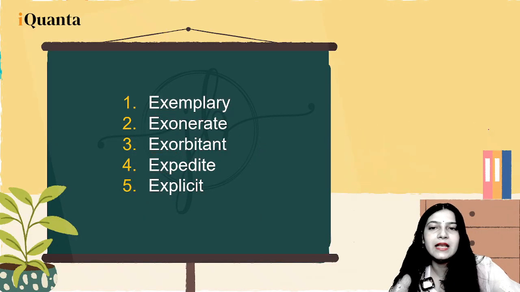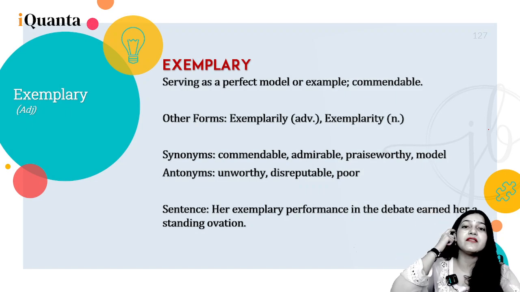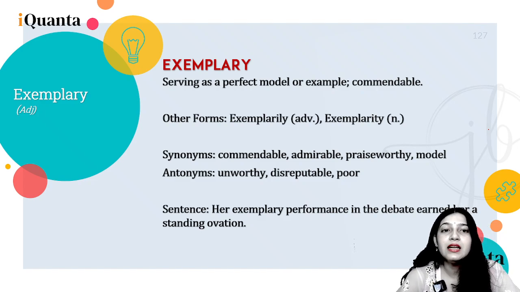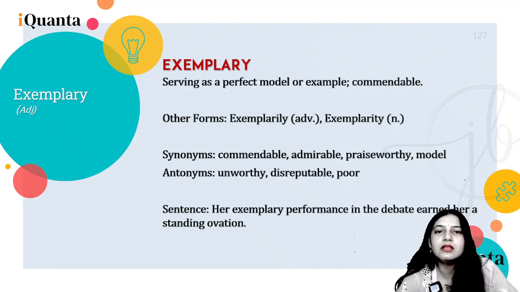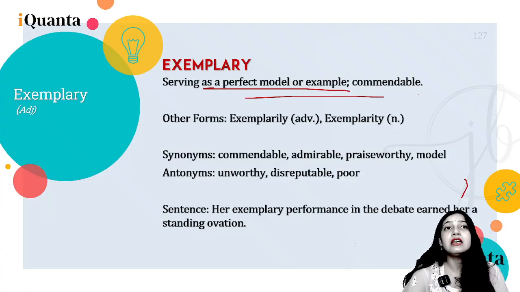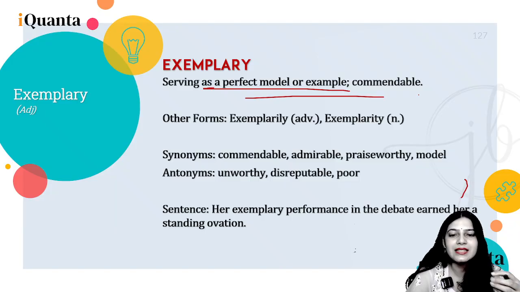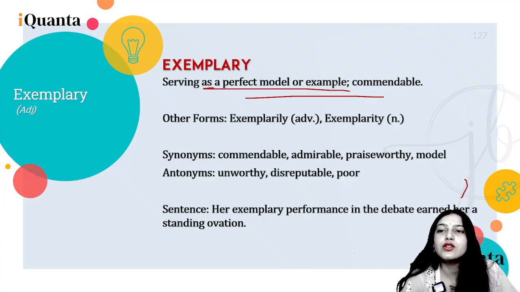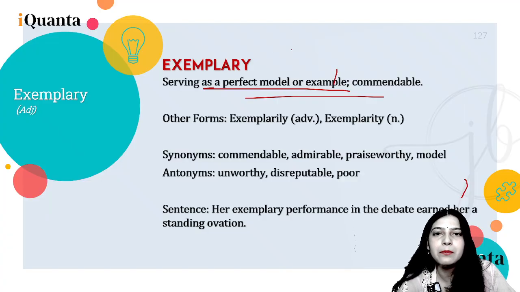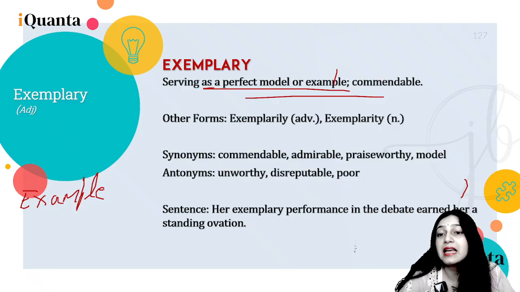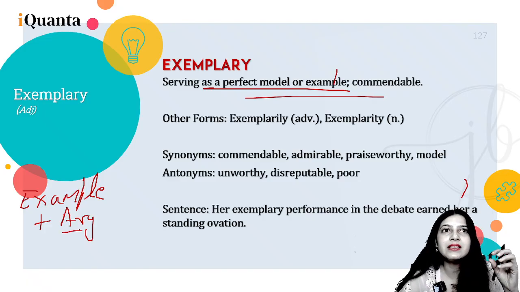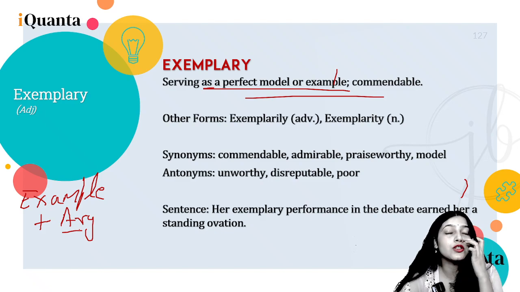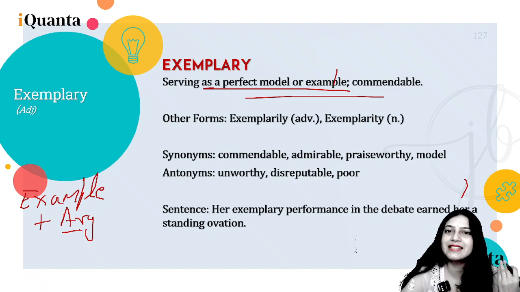So let's begin. Exemplary: serving as a perfect model or example, or something commendable. So basically something so good. If we remove all these words, perfect model and everything, something so good and so outstanding is basically exemplary. You can think of it like example plus ary, which means related to. So basically, something so outstanding that you can actually give it as an example, right?